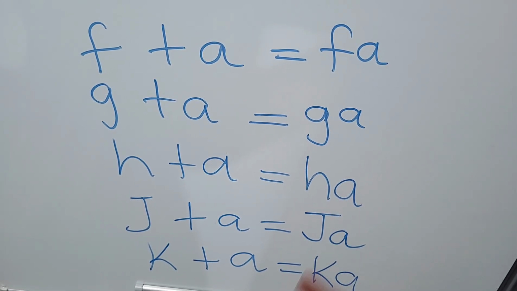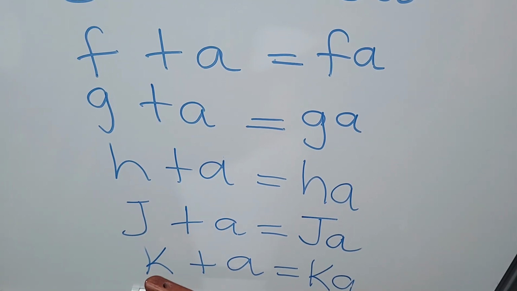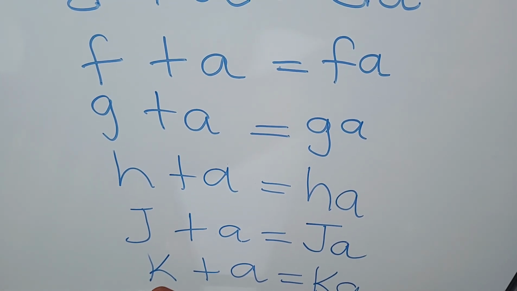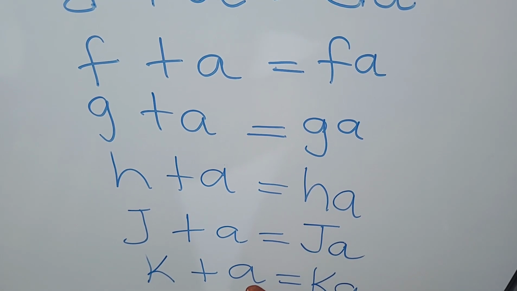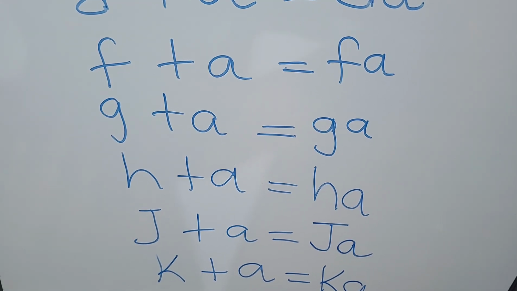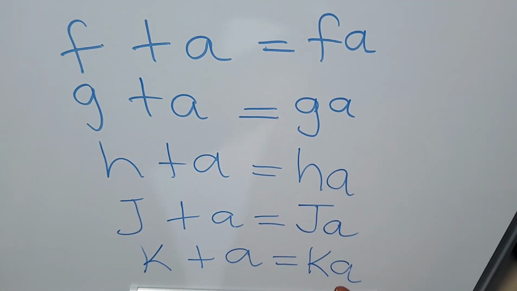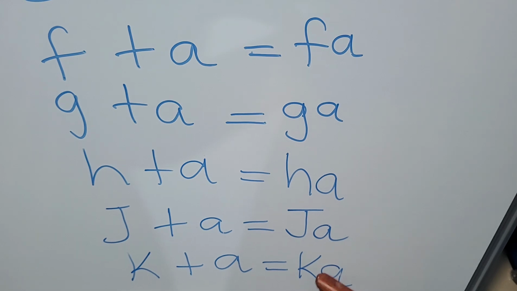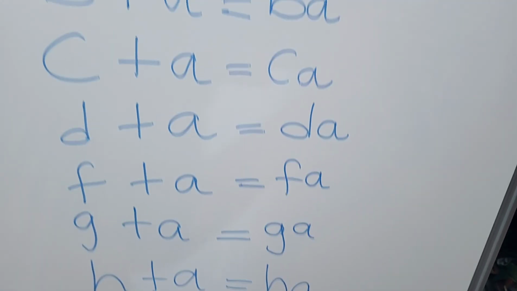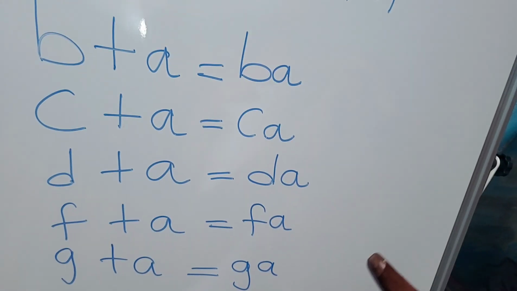Again, Ja. We take the next consonant K. Added to the vowel A is going to give us Ka. Again, Ka. Now we are going to read the two sounds put together.